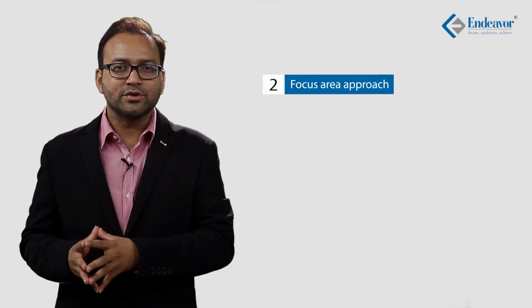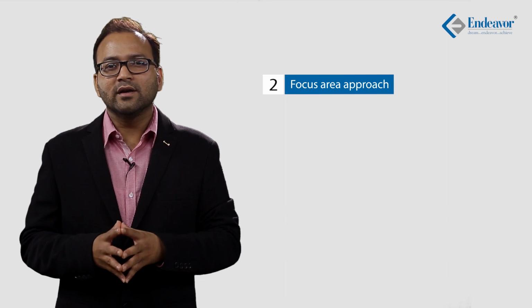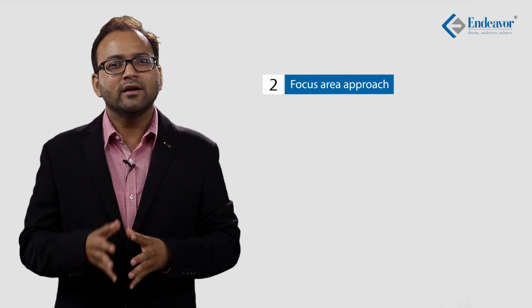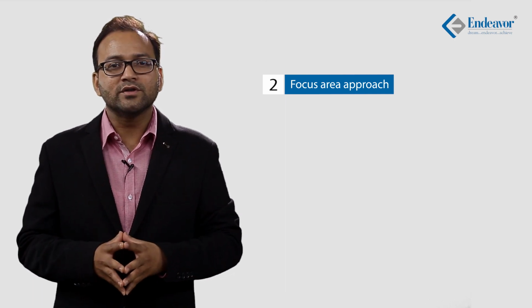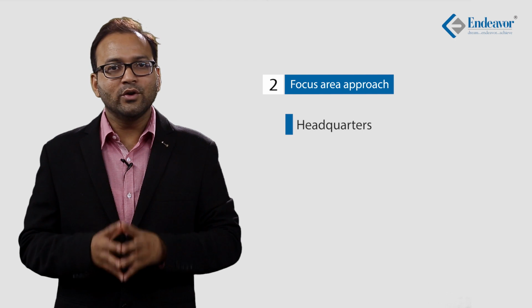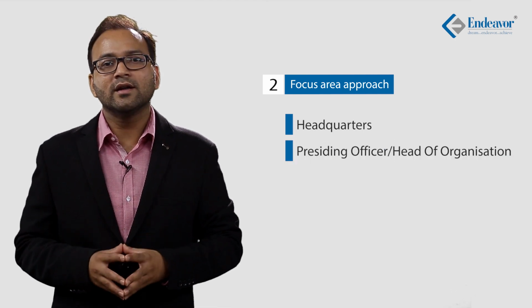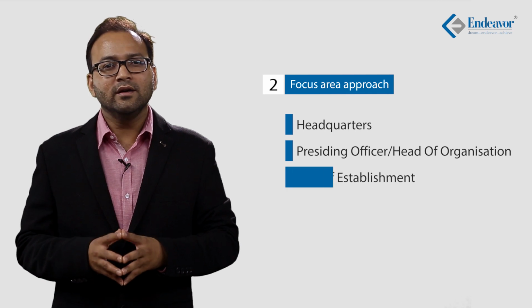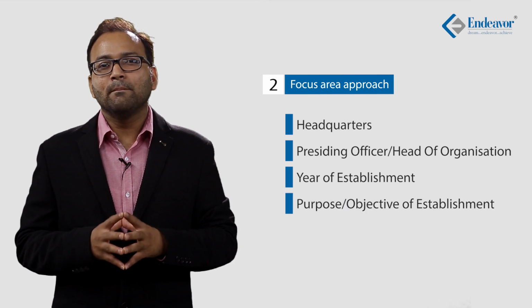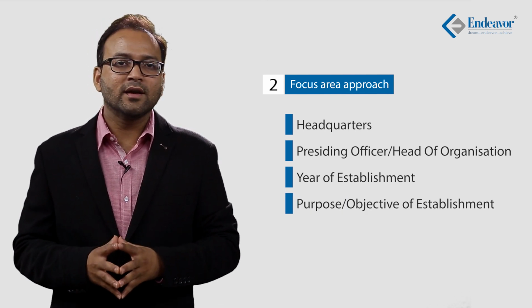In the second part of this video, let us try to devise a method or a strategy by which you can prepare these organizations. I name this strategy the focus area approach. By that I mean that there are some specific areas which should be in focus whenever we are preparing international organizations. And according to my observation, these areas are 7 in number. Number 1, headquarters. Number 2, presiding officers or heads of the organizations. Number 3, years of establishment of any organization. Number 4 is the purpose or objective of establishment of any organization.